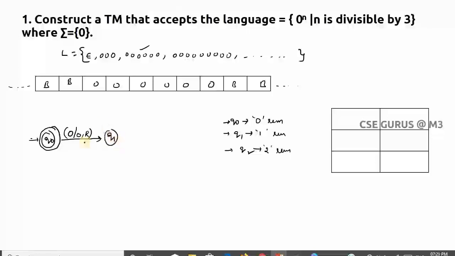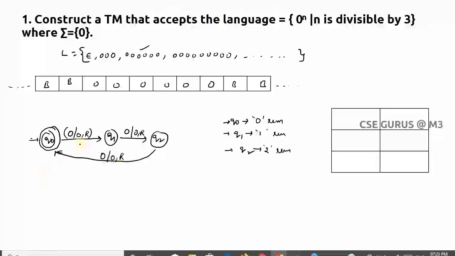Now Q1 is a one remainder state. Now from Q1 to Q2, which is a two remainder state, after taking 0, 0 is the same thing and going to the right. Now from Q2, if I give one more 0, then the number of zeros is 3, which should be divisible. That means it has to go to the final state like this. Now 0 slash 0 as it is.